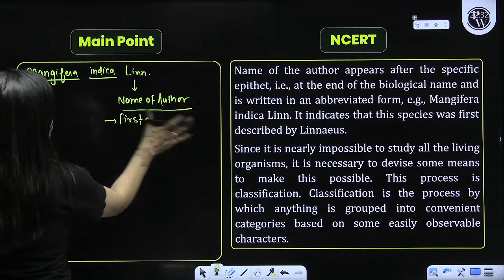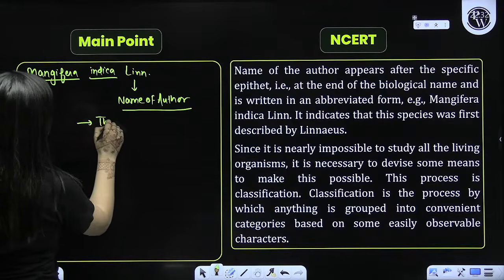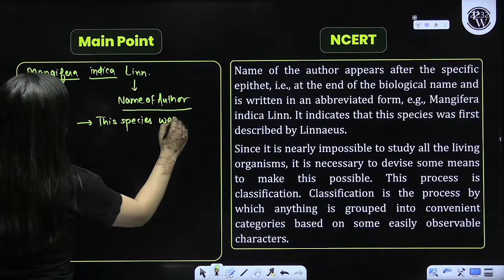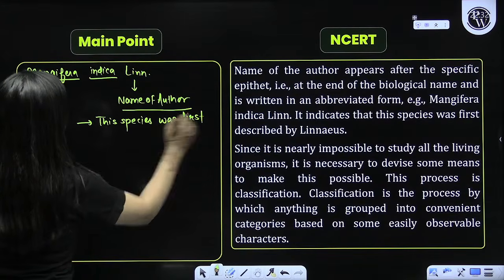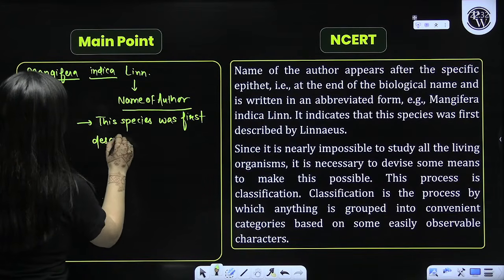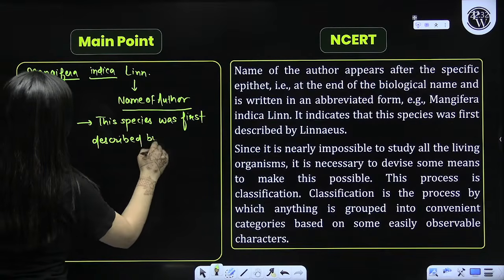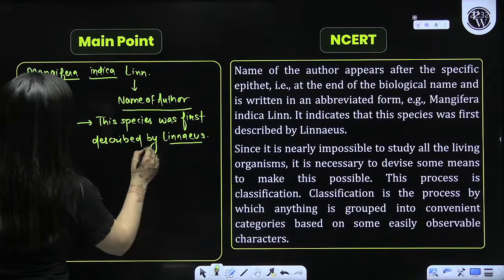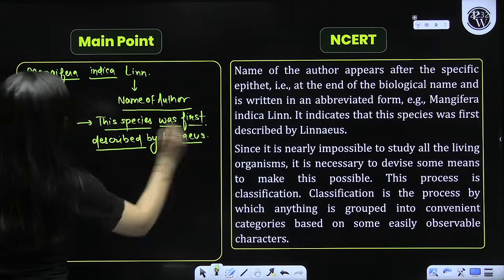This species was first described by Linnaeus. Am I clear?